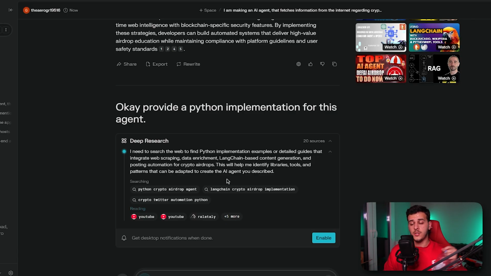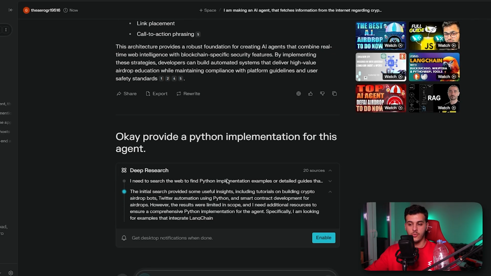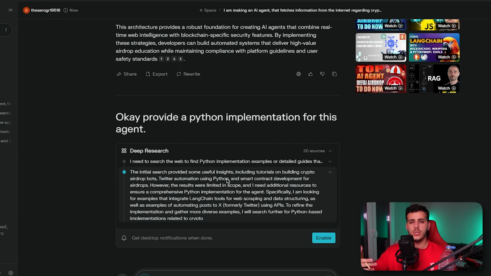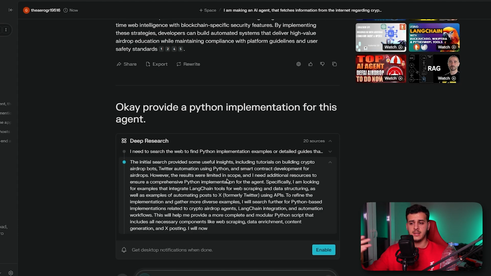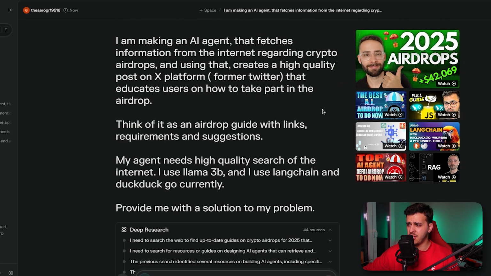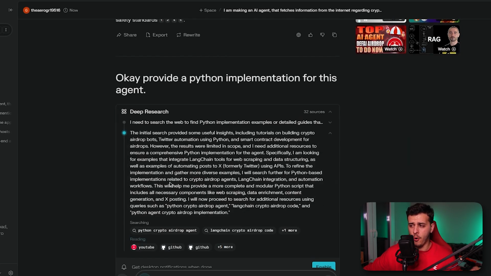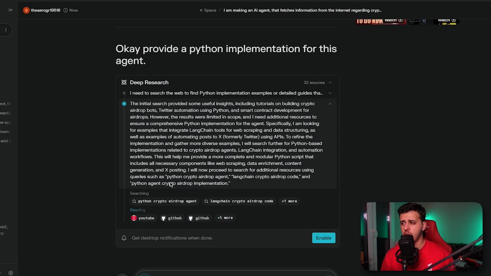Again, the goal of deep research is not to write code for you, but I actually use it to find and research what code is available. Then I can feed this code into O3 Mini or maybe Cursor, and they can work out some technical details. Also, it came up with 44 sources that you can use and search on your own. So essentially, instead of going on Google and clicking 30 sources, you write the query here with what you want to do. It finds the most relevant material, does a summarization, potentially gives you some answers, and you get the result that you want.